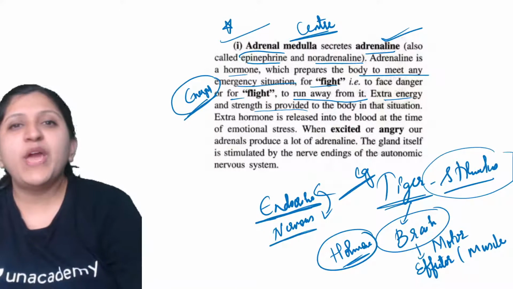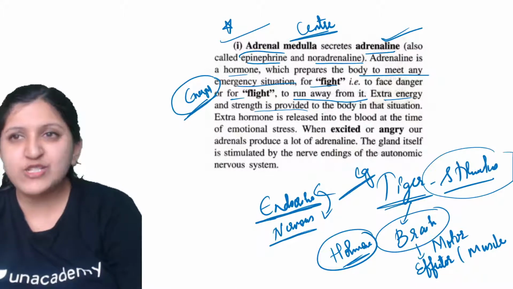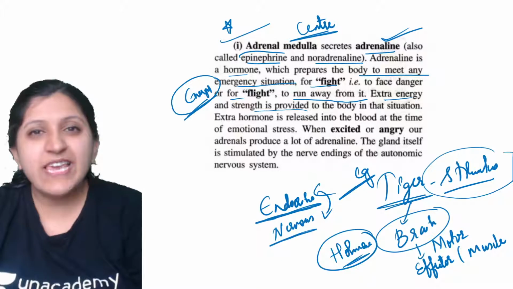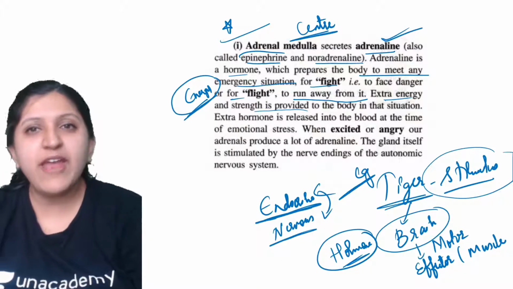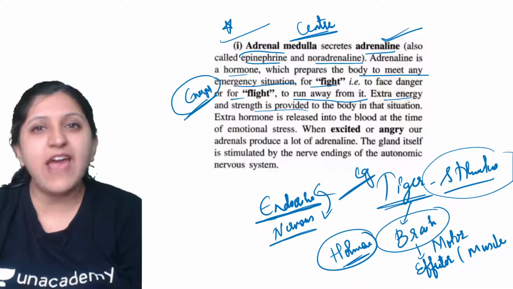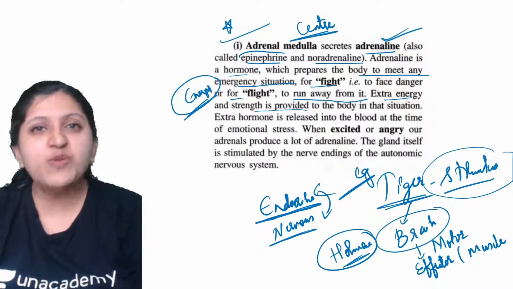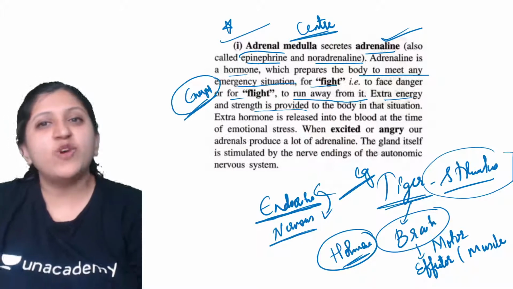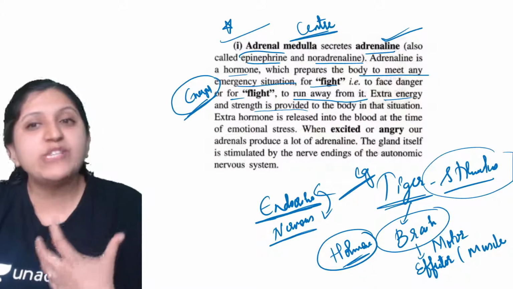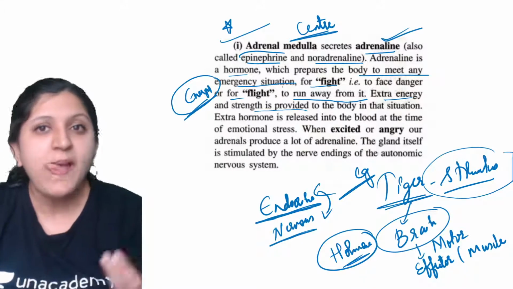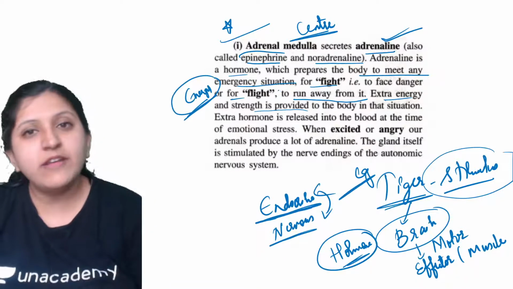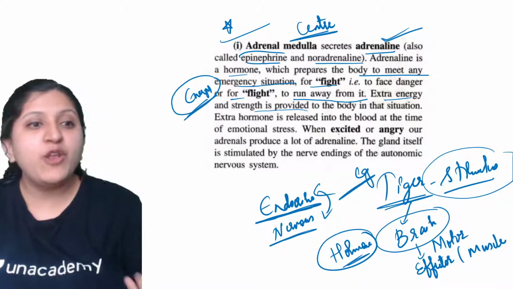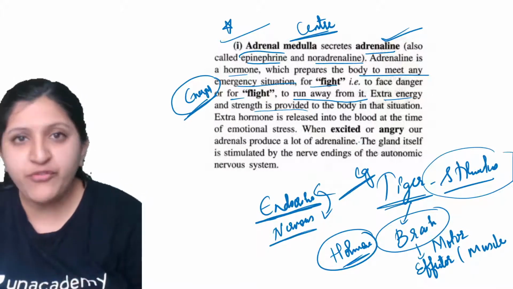In any case where you are high on adrenaline, you might have heard RJs and VJs keep saying, "I'm high on adrenaline today because there is an adrenaline rush, I have a huge amount of energy today." All this is mainly because of the adrenaline hormone which is released by the adrenal medulla of the adrenal gland. So this will prepare your body for the fight or flight.